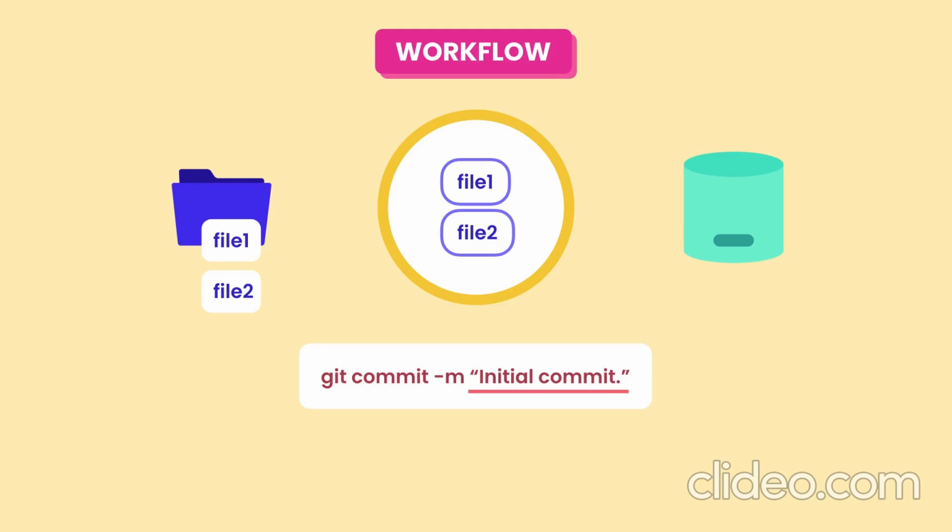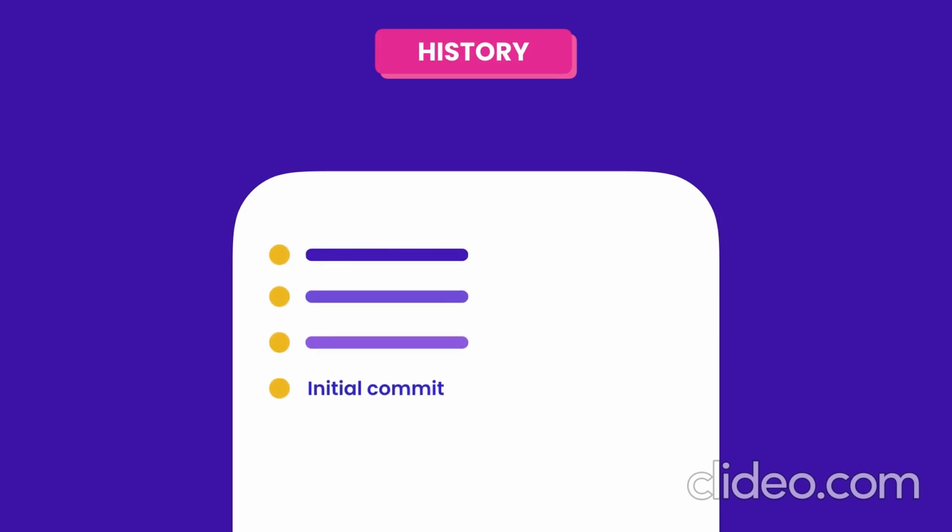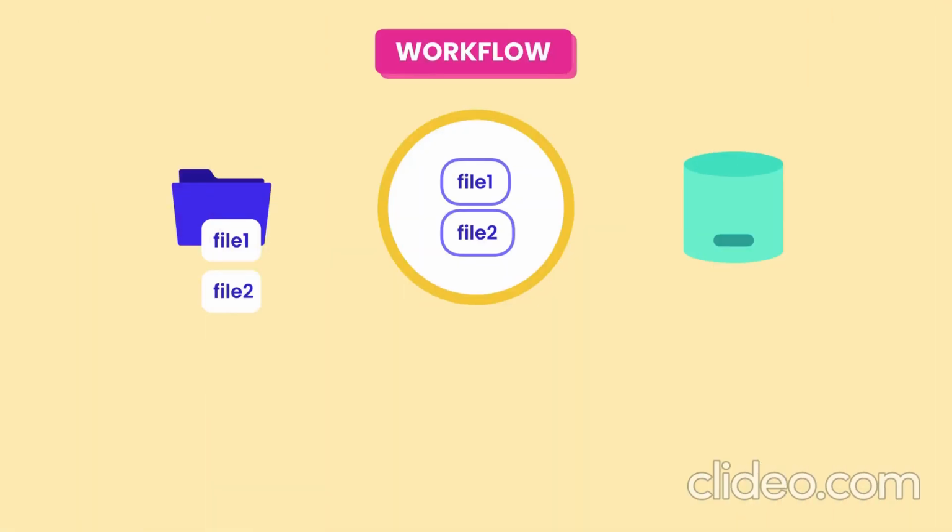This is essential for having a useful history. So as we fix bugs, implement new features and refactor our code, we make commits, and each commit clearly explains the state of the project at that point in time. So now we have one commit in our repository.